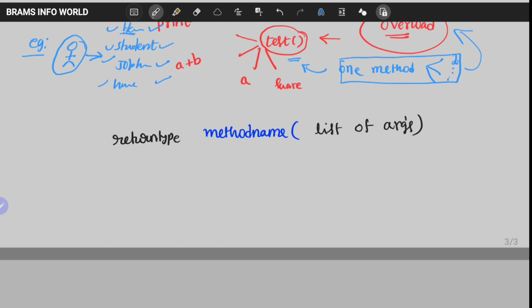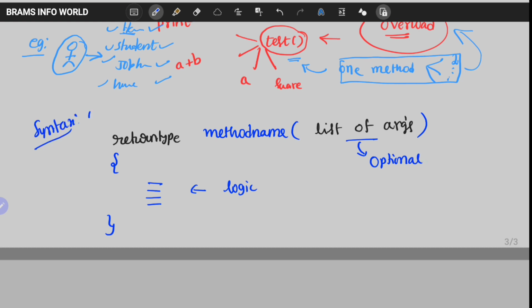The list of arguments is optional, followed by the logic of the particular method. This is the basic syntax of a method in either a subclass or the main class.